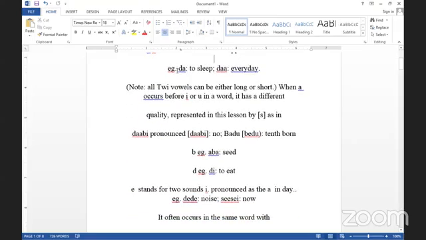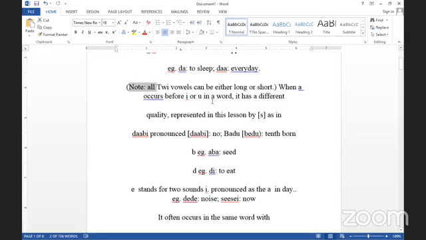An example is da, the A with it, we pronounce it as da. That is da, which means to sleep. And daa means every day. Note, we need to note something. All Twi vowels can either be long or short.